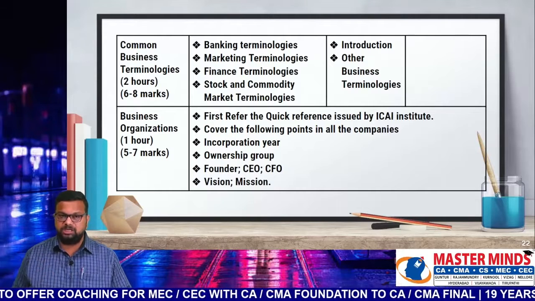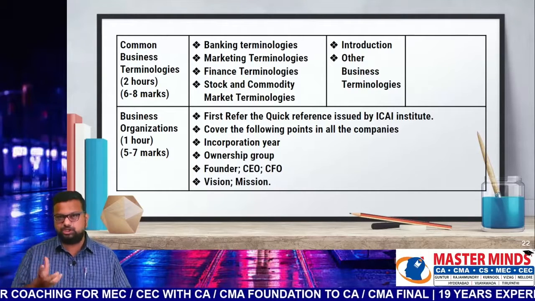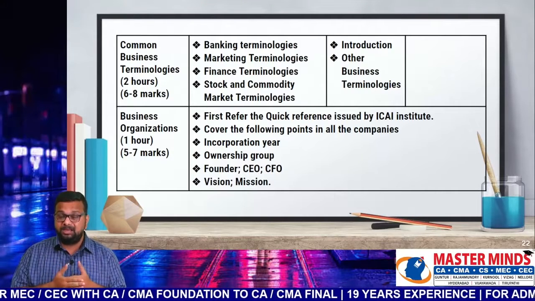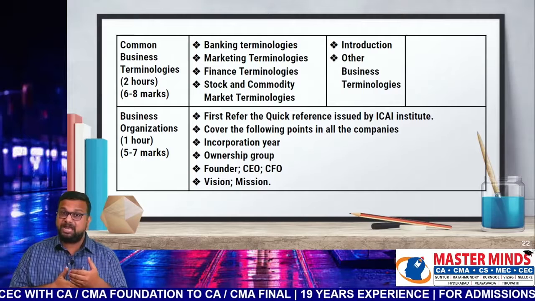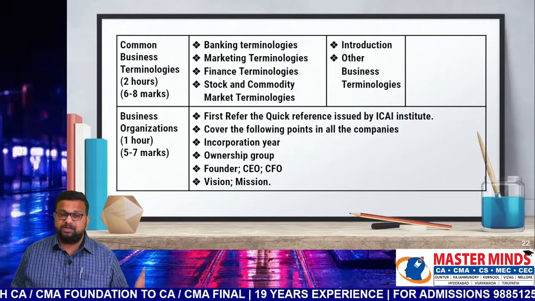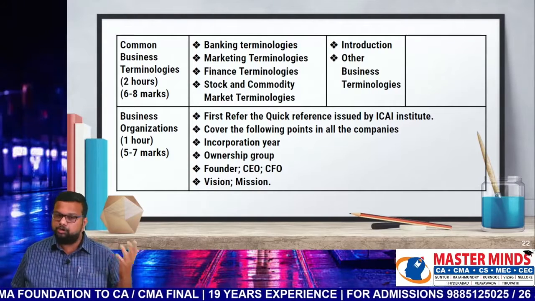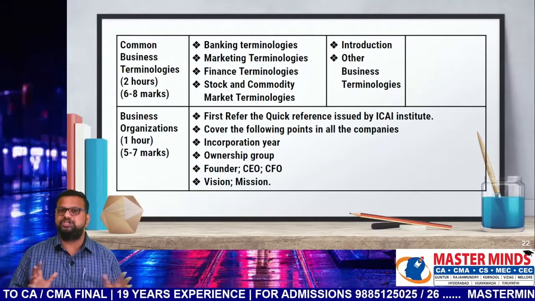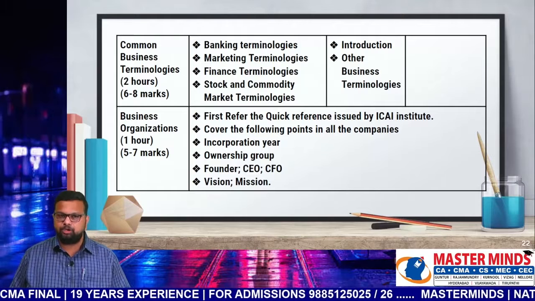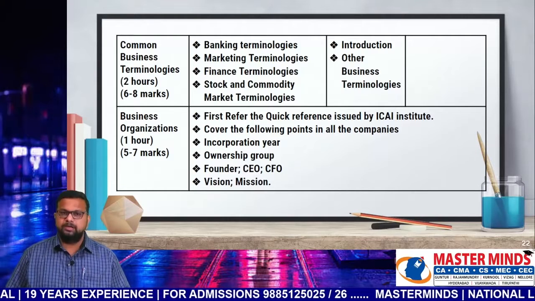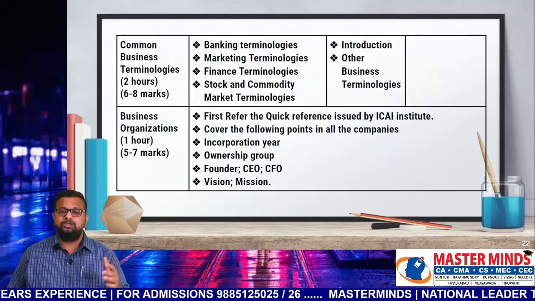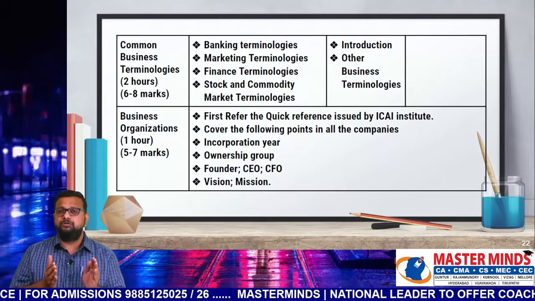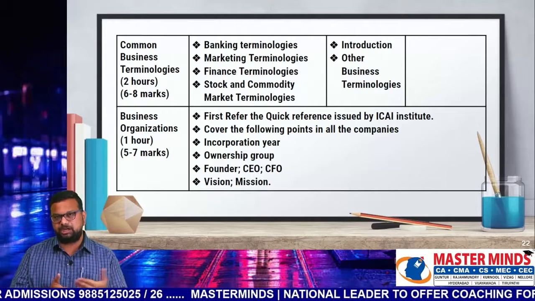So look at the points here. First, refer to the quick reference issued by ICAI. ICAI has released a quick reference. Stick to that, because all the amendments and updated information have been included in it. After that, cover the following points for all the companies: incorporation year, ownership group, founder, CEO, CFO, vision, mission, and headquarters. These are some basic points. If you are thorough with the quick reference, almost all these points are covered there. Vision and mission you have to see extra in your material.